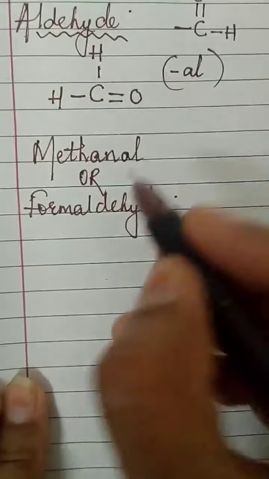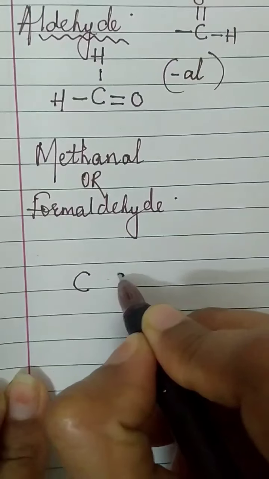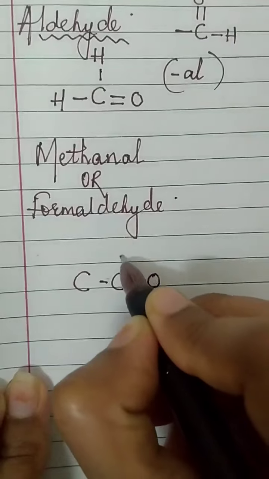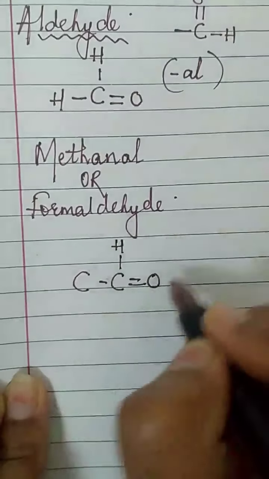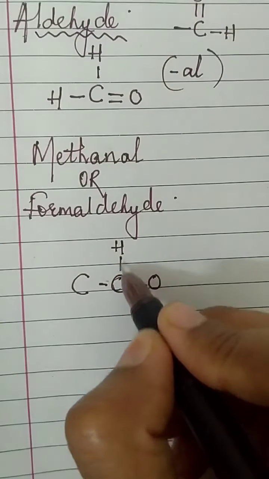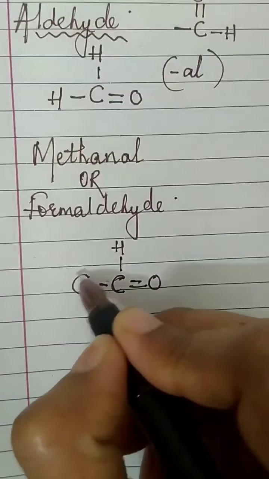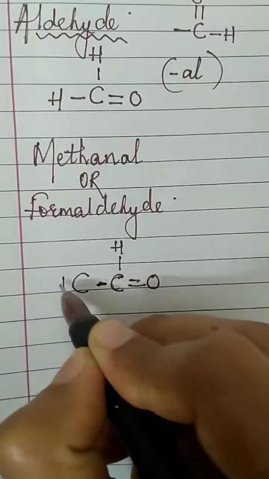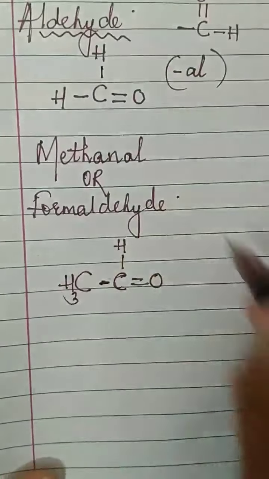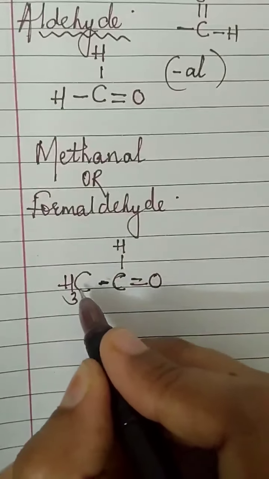Let us form a few more compounds. Carbon, carbon. One carbon will be attached by a double bond with oxygen and we want H. So this is the aldehyde group. Satisfy the remaining valency for this carbon: 1, 2, 3, 4. Satisfied. Now this carbon, CH3, it needs 3 and 1, 4. So this will be methane, ethane.